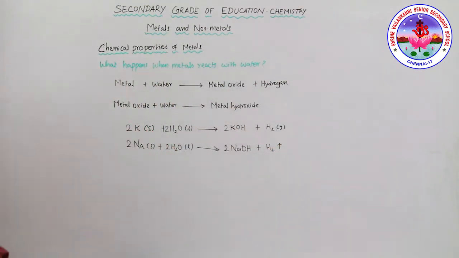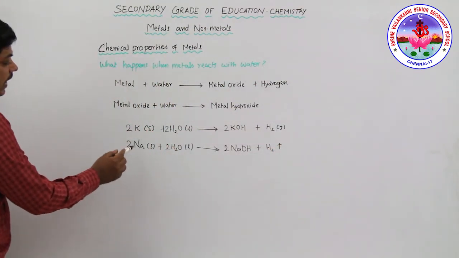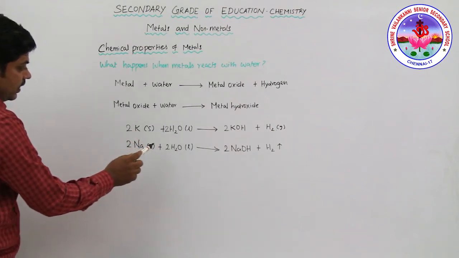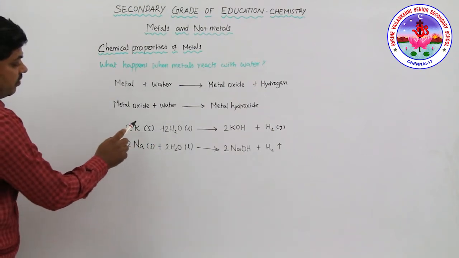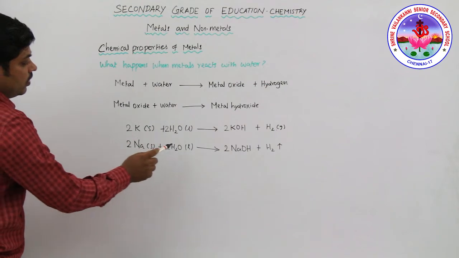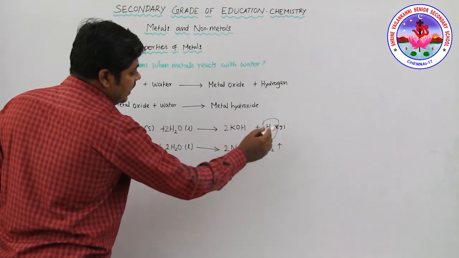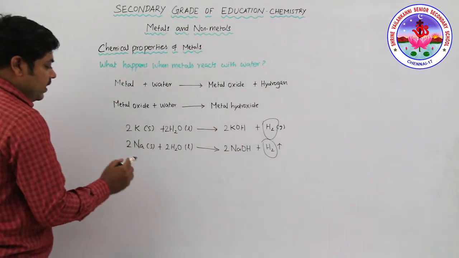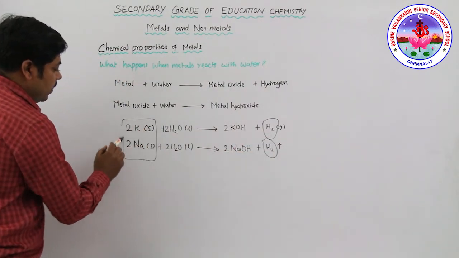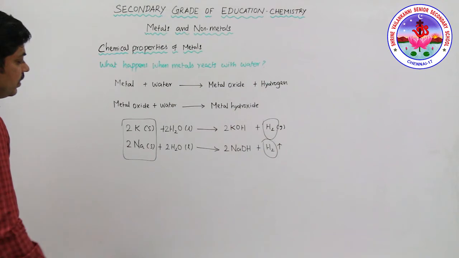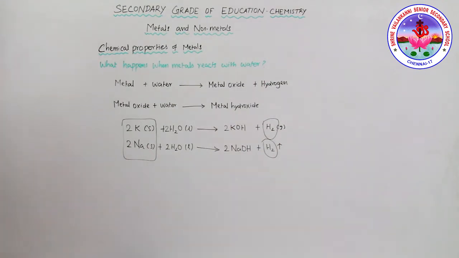See here, both are alkali metals, and when they react with water, they react very vigorously, very violently, and they produce hydrogen gas. This hydrogen gas easily catches fire. That is why these metals, sodium and potassium, are immersed in kerosene oil.